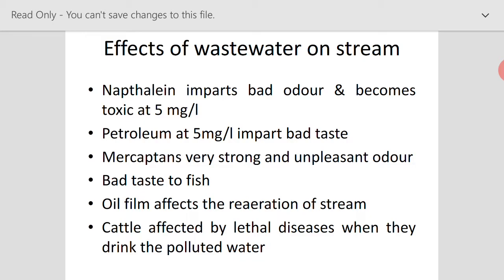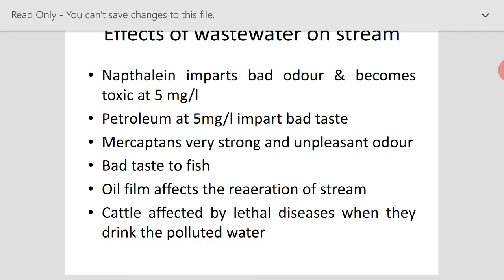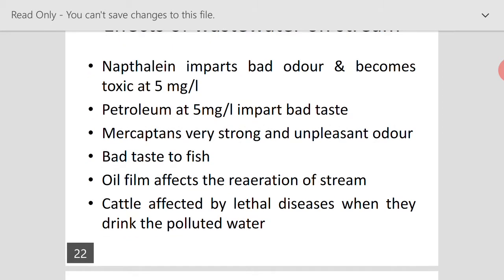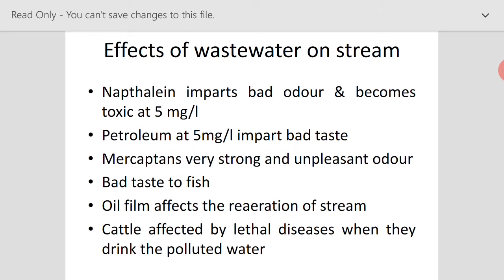Very specifically, we know that oil film affects the reaeration of the stream, because the stream has one important quality, that is self purification, where the stream is able to recover to its original condition even after the disposal of waste. That is a main advantage of disposing waste into the stream, but the conditions differ depending upon the quality as well as the quantity of waste disposed of.